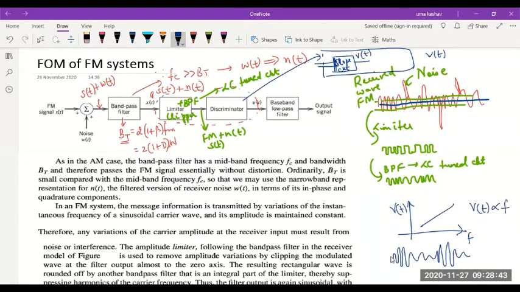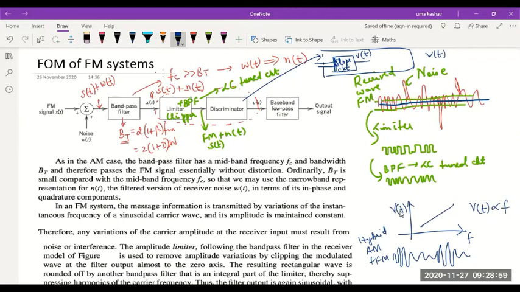You're going to get a signal which will be AM plus FM, hybrid. You're going to get a hybrid signal when you pass the FM signal through a slope circuit. This is like kind of revision of all what you have studied here.